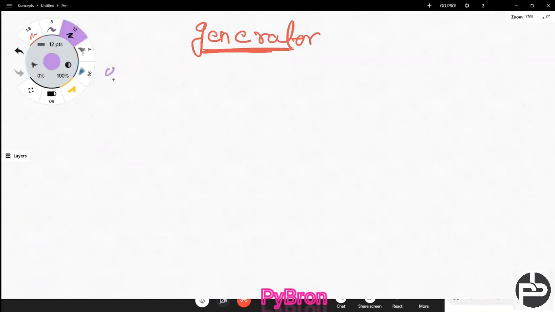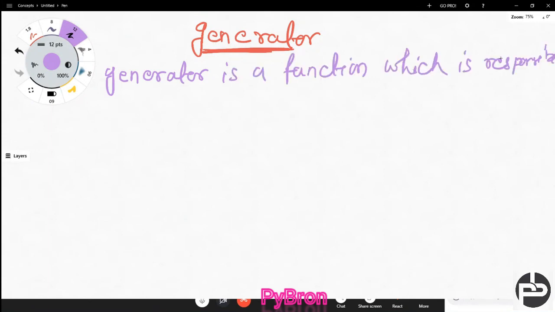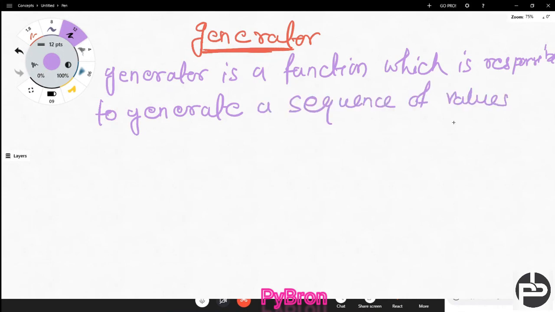Generator is a function which is responsible to generate a sequence of values, correct? We can write a generator function just like an ordinary function, but it uses the yield keyword to return values.